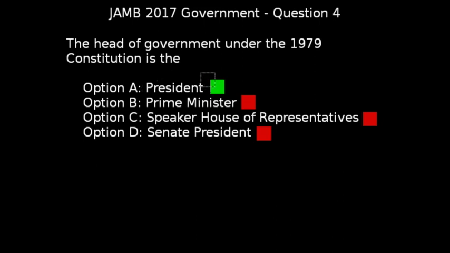And in 1979, under the 1979 Constitution, the president gained executive power, becoming the head of both the state and the government. So our correct answer is the president, option A.